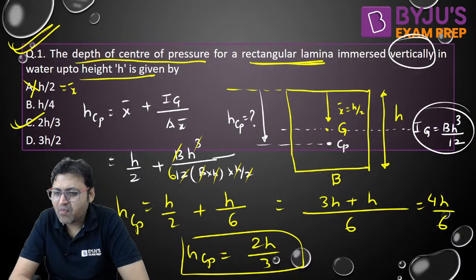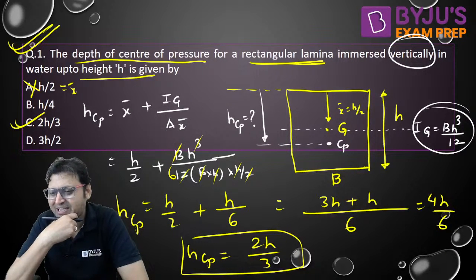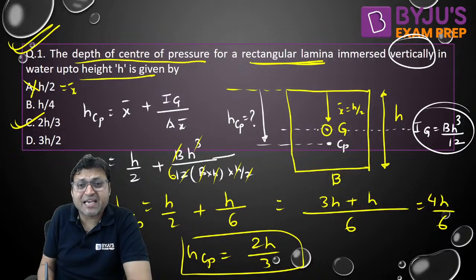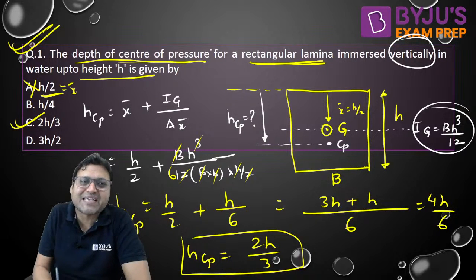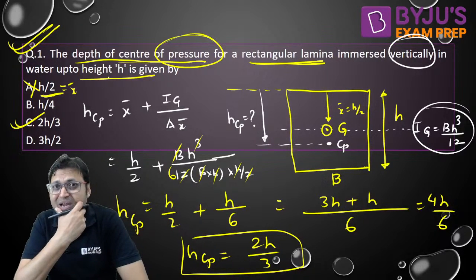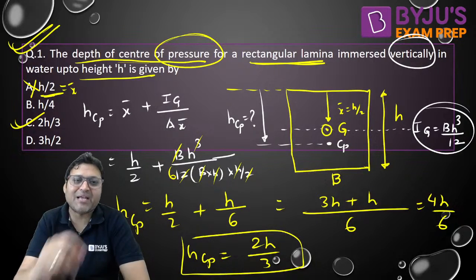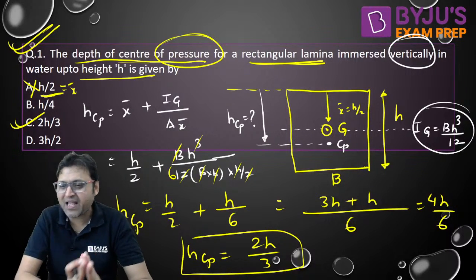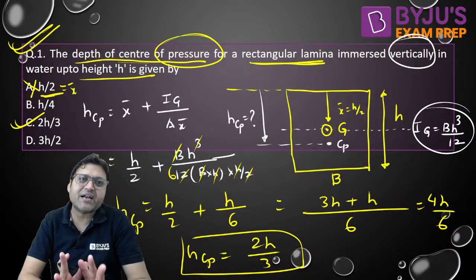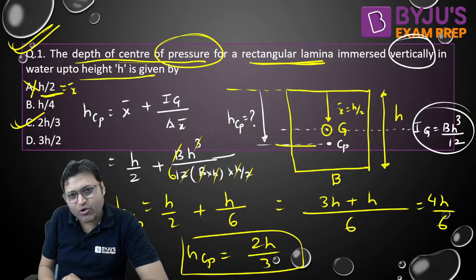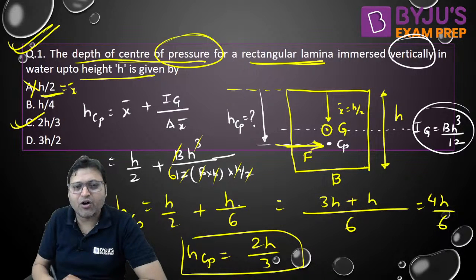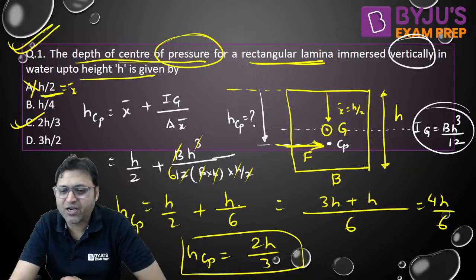Yes or no? Very nice Kumar. Good. Well done. 2h by 3. Many students make a mistake here. As soon as they see the depth of the center of pressure, they say h by 2. H by 2 will not be the depth of center of pressure. The h by 2 is the depth of centroid of the plane surface. There is a huge difference between the center of pressure and center of gravity. The point of application of this hydrostatic force will be center of pressure, not the center of gravity.